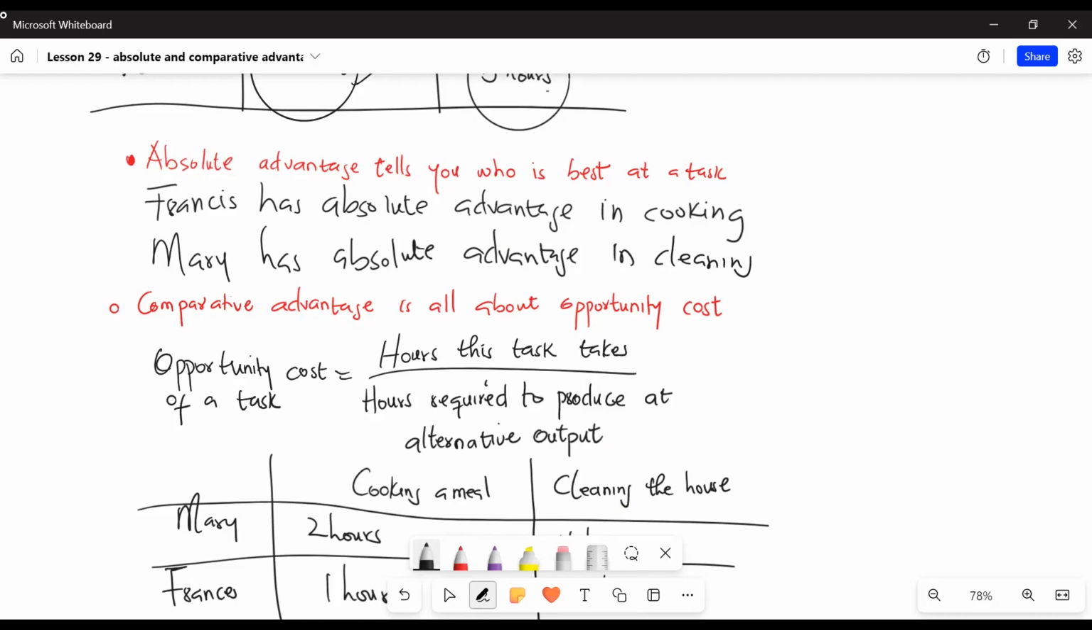To explain further, Mary and Francis can either cook or clean. When you're using your time to do one, you don't have the time to do the other. So the opportunity cost of cooking is the portion of the house that you could have cleaned, but you didn't because you spent your time cooking. And the opportunity cost of cleaning is the number of meals that you could have cooked, but you didn't because you spent your time cleaning.